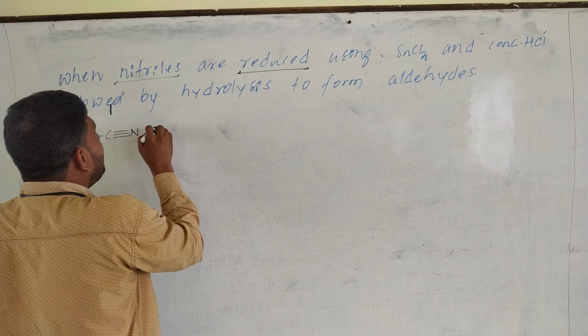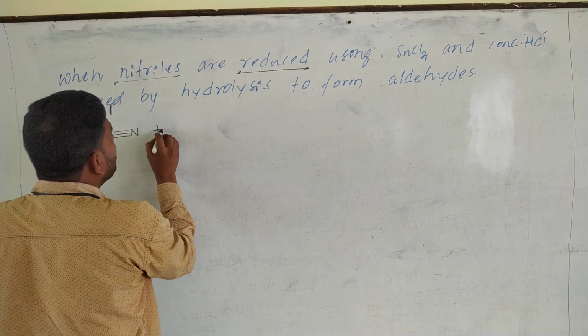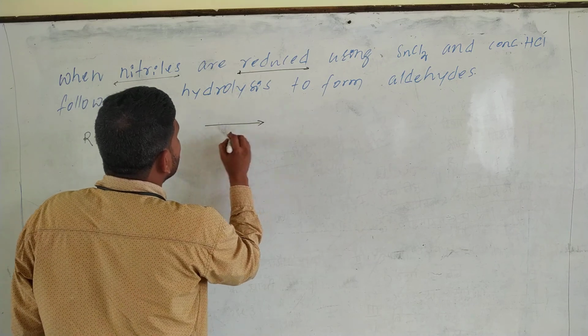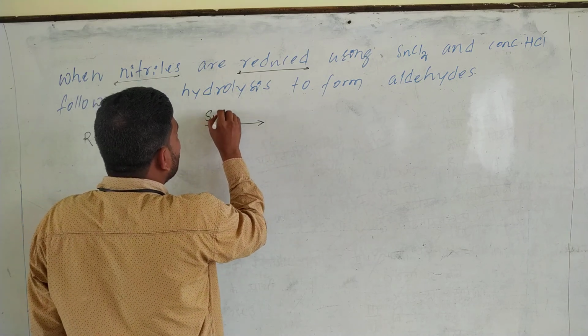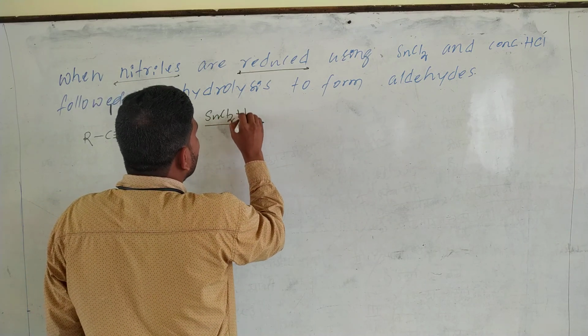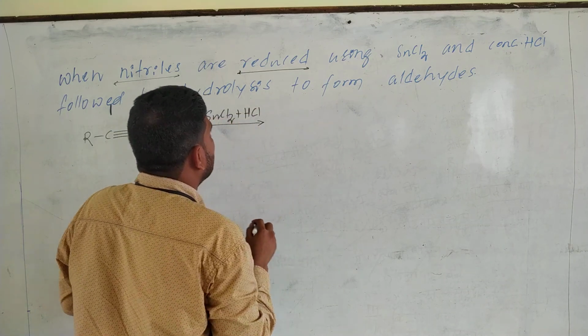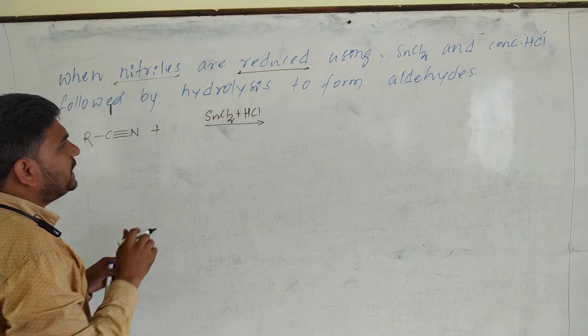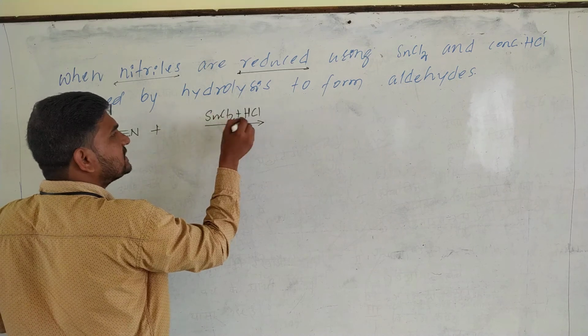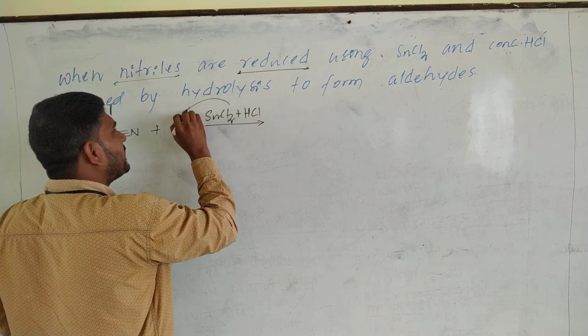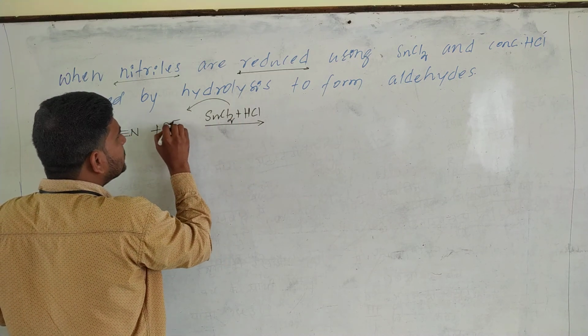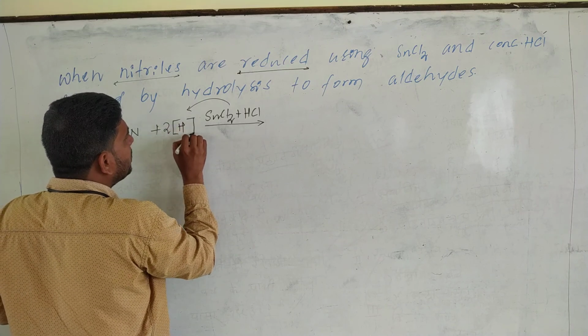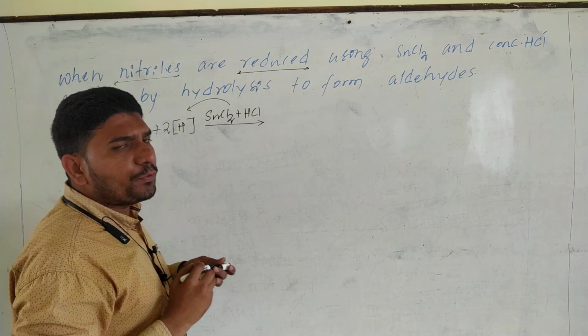When this alkyl nitrile is reduced by a combination of stannous chloride with concentrated HCl, this combination gives the nascent hydrogen required for the reduction process.